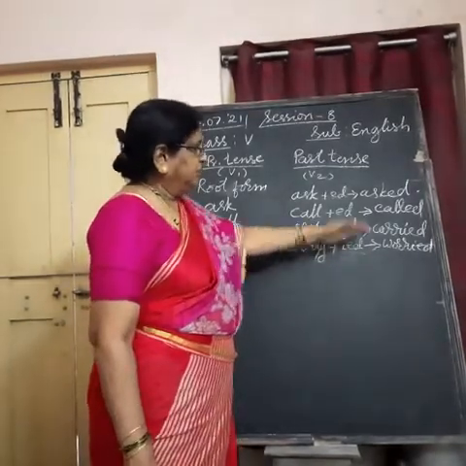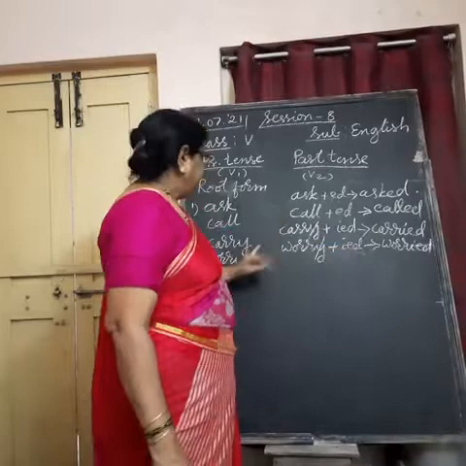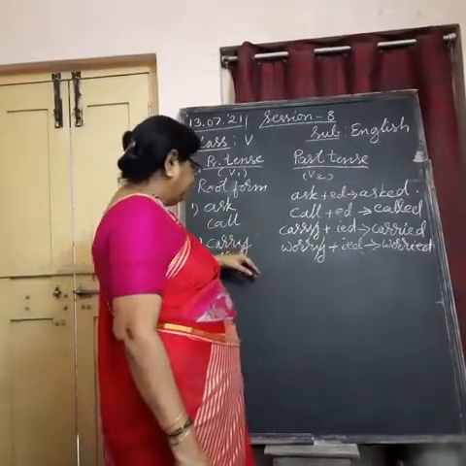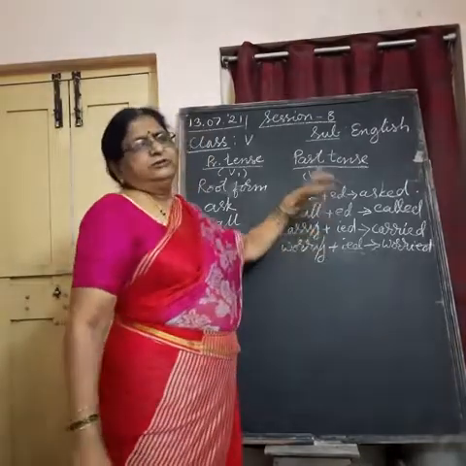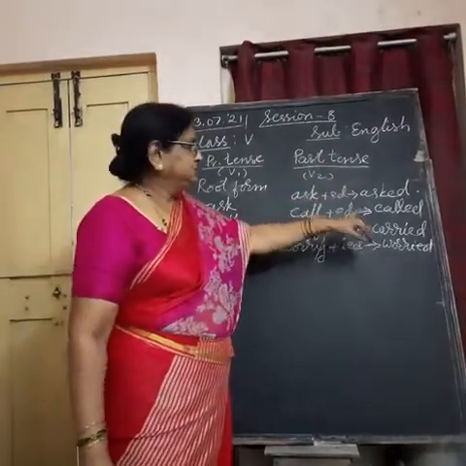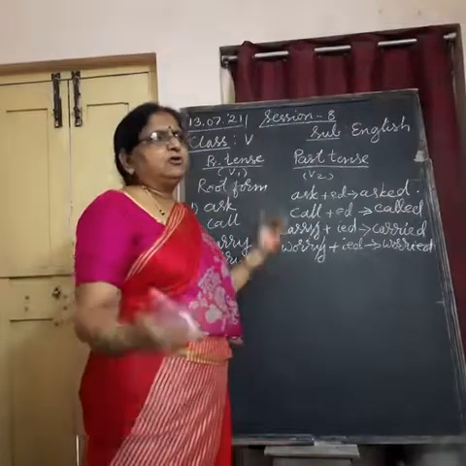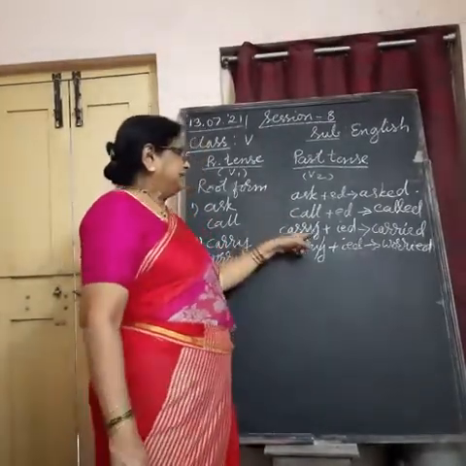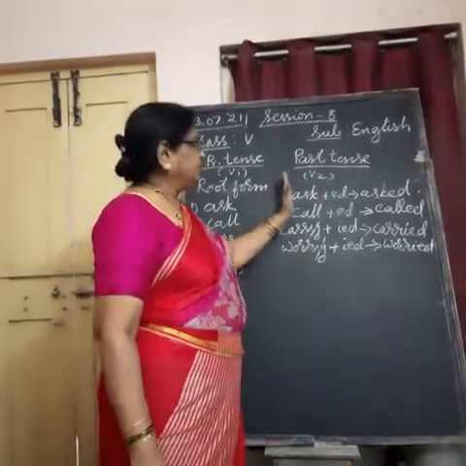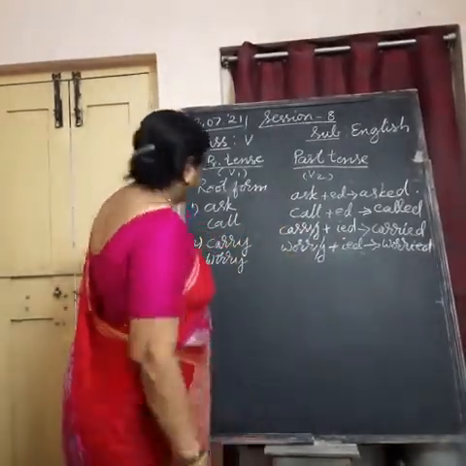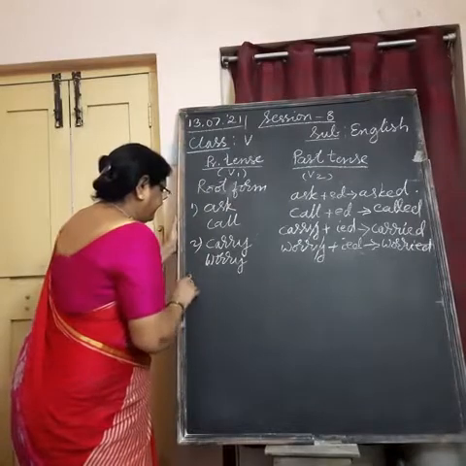So in this way, when you get a y at the end of the word, you have to cancel it. You should write i in its place and add ed to it. Or else, a simple thing I can tell: cancel y and then add ied. This is one more thing. Understand? Third thing,